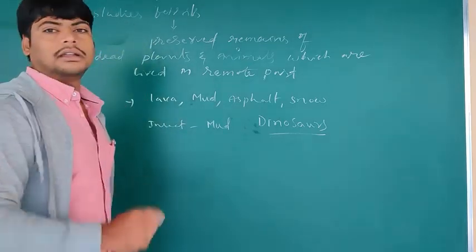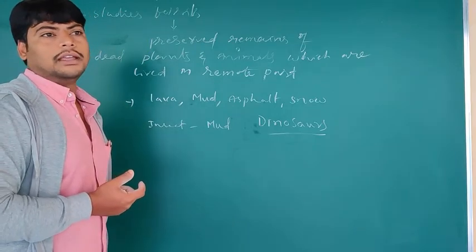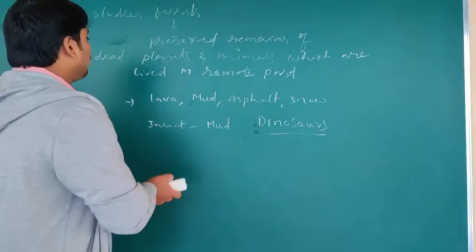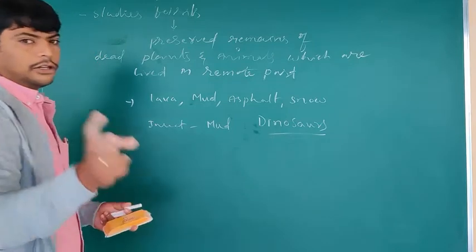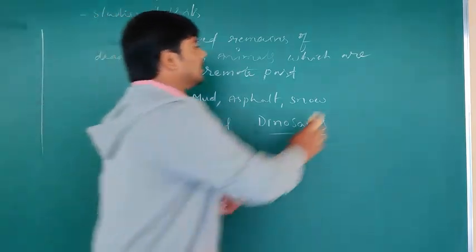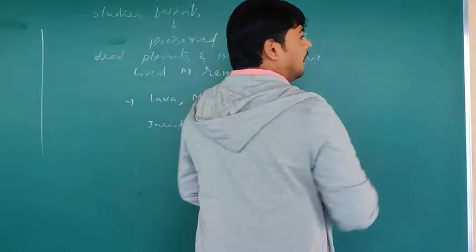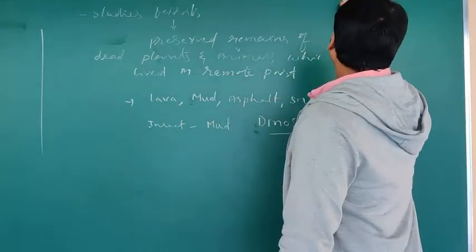Now, how can we calculate the age of the fossils? The age of the fossils can be calculated by means of two methods. So, what are the two methods? One is the relative age method.